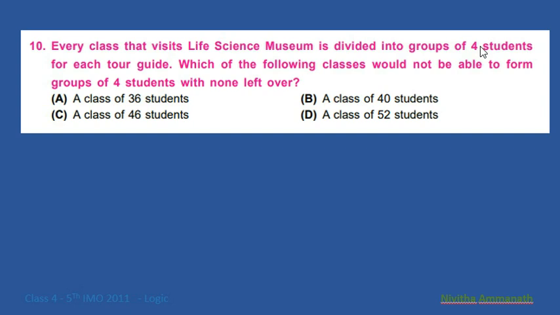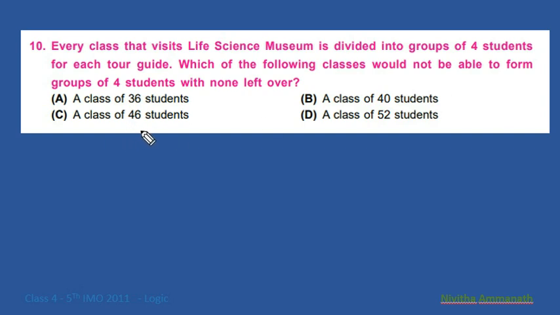Every class that visits the Life Science Museum is divided into groups of 4 students for each tour guide. Which of the following classes would not be able to form groups of 4 students with none left over? So, if it is a multiple of 4, it can be divided into groups of 4 students. A class of 36 students is divided into groups of 4, that is 9 fours are 36. A class of 40 students, then 4 students each, 10 groups.